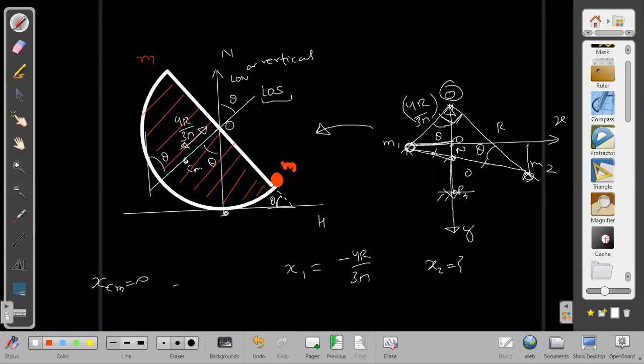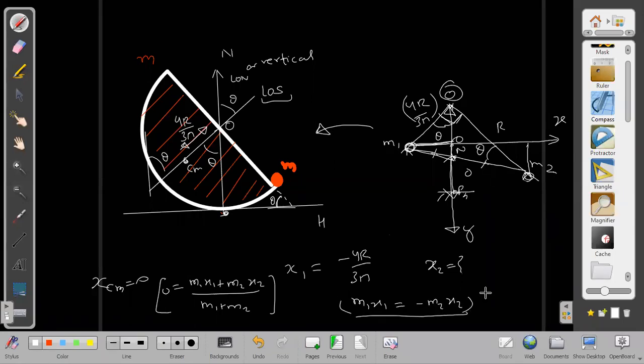And I have a formula which says m1 x1 plus m2 x2 upon m1 plus m2 is equal to 0. From here I get that m1 into x1 is equal to minus m2 into x2. I want you to remember this for two masses: m1 x1 magnitude wise is equal to m2 x2 magnitude wise. So can't you determine now what this length will be? We can determine this length easily now. Sir, how did we get x1 equal to minus 4r by 3 pi? Then x2 will be 4r by 3 pi times m1 by m2.